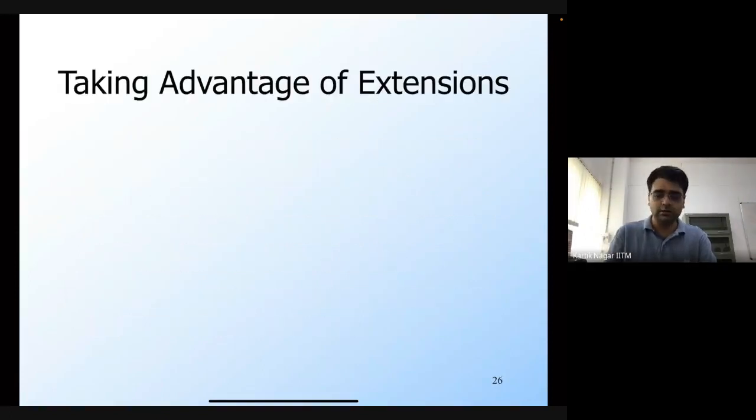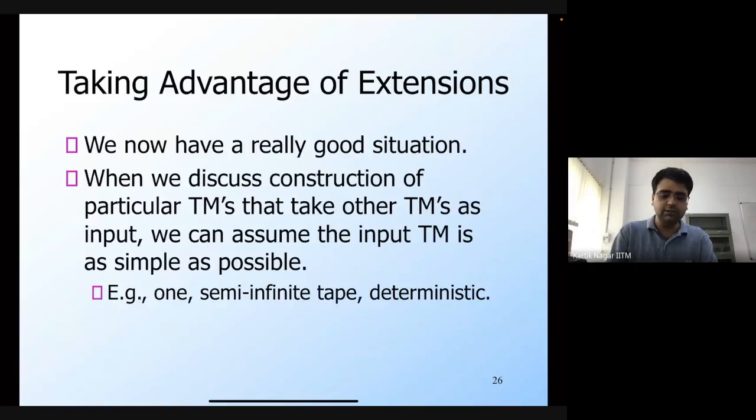Okay. So we can now take advantage of these two extensions that we have seen. Whenever we discuss the construction of particular TMs that take other TMs as input, and we'll see this type of construction in the next lecture, we can assume that this input TM is as simple as possible. So it could be, for example, a TM with just one semi-infinite tape, and it is deterministic.